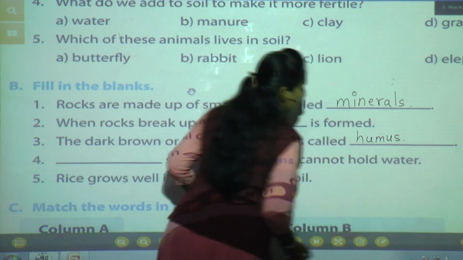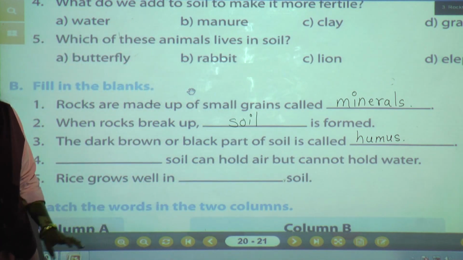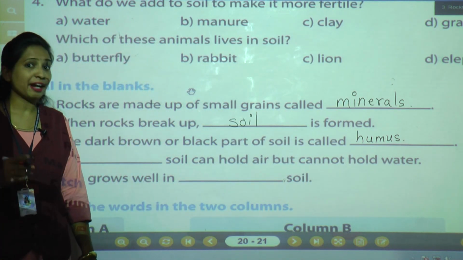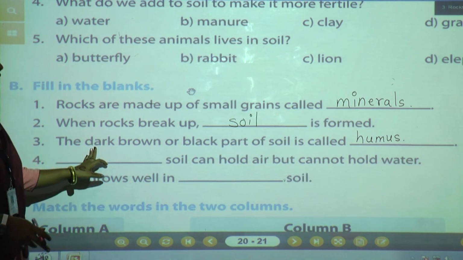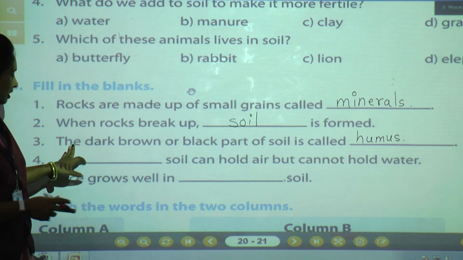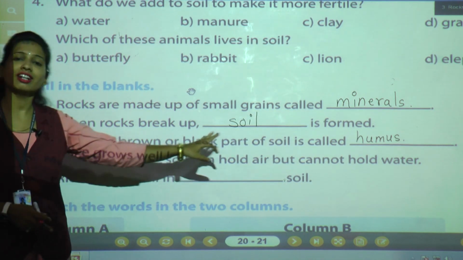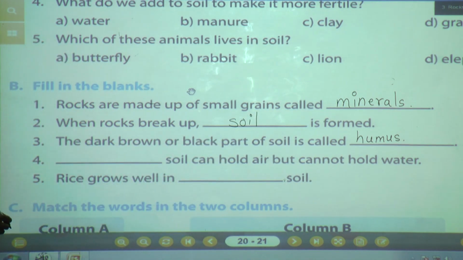H-U-M-U-S. Humus. Rotted plants and animals are called humus. Humus is dark brown or black in color. Okay? Understood? We'll move to the fourth question.